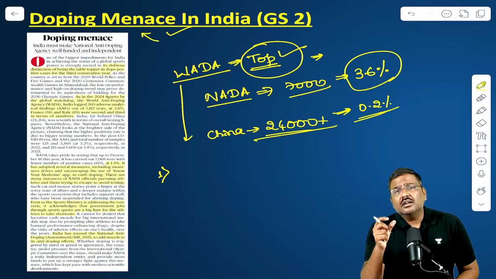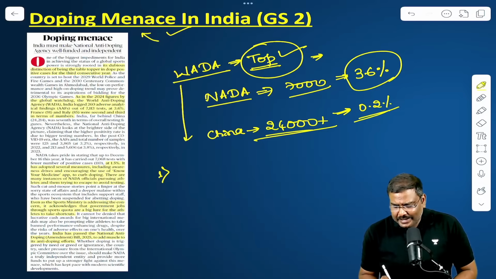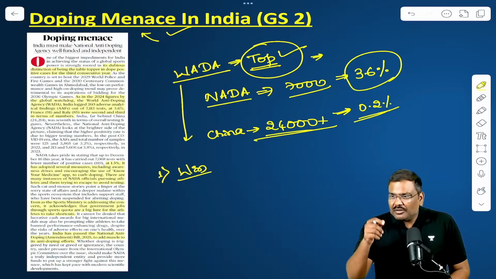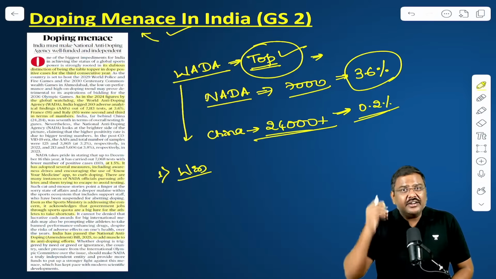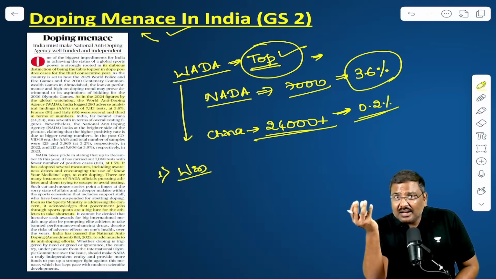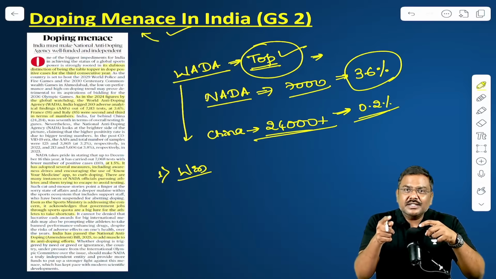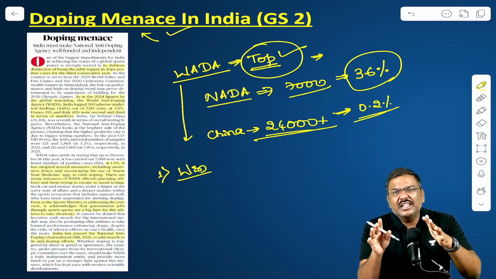The reason cited is they are only focused on getting the win, getting the medal, winning at national or international level, getting that cash prize. Their focus is on winning, whether it is done in the right way or wrong way, they are least bothered about it.